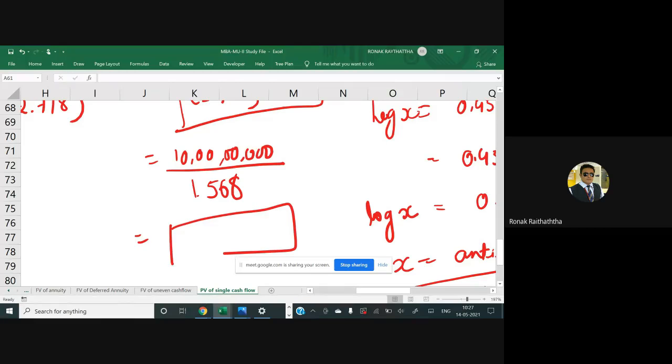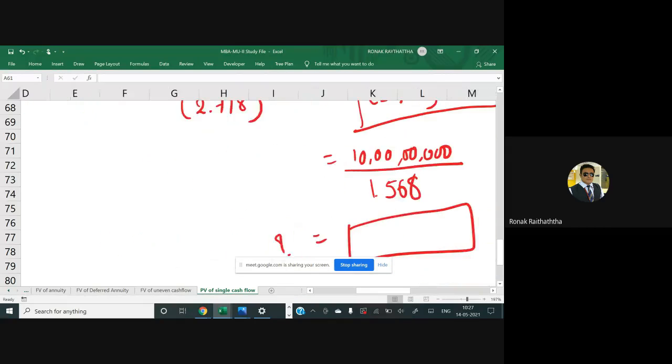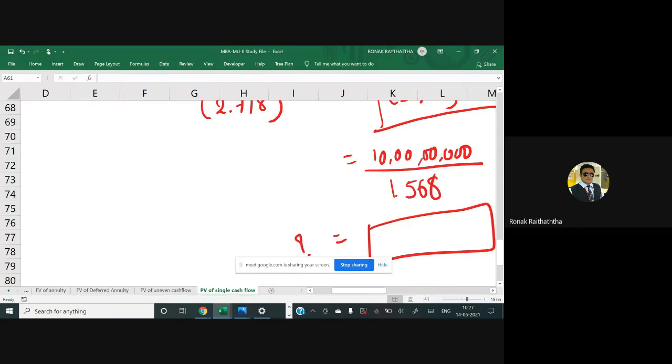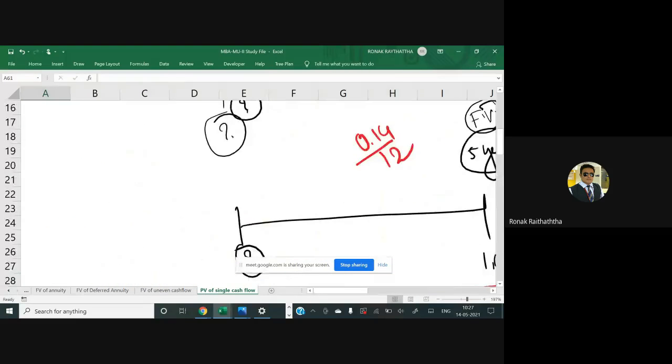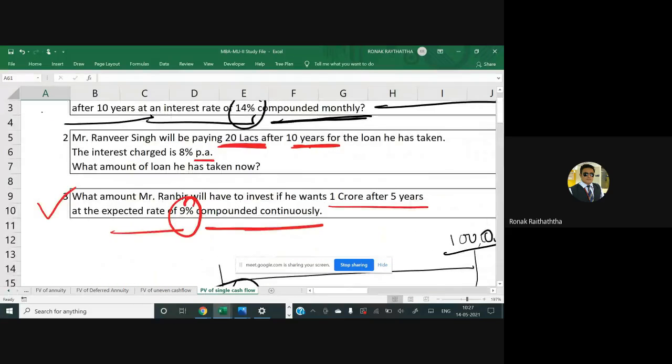So you'll get some answer. That's going to be the value of money which Mr. Ranbir Kapoor will have to invest if he is expecting continuous compounding returns at 9% of expectations on a yearly basis. So that's entirely all about the single cash flow PV.